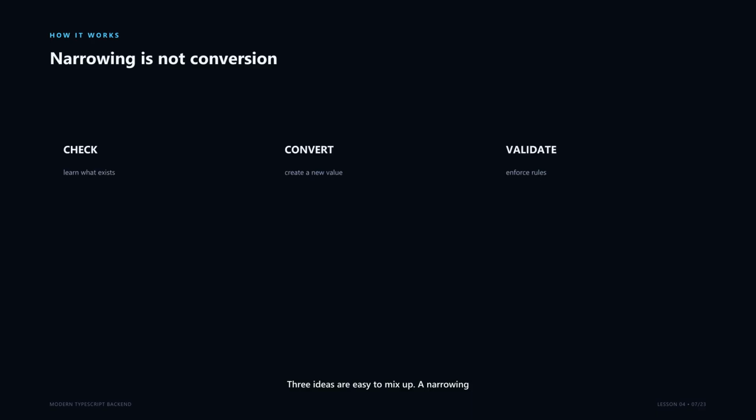Three ideas are easy to mix up. A narrowing check learns what a value already is. Conversion creates a different representation, such as Number of a text value. Validation asks whether the value satisfies rules our application cares about, such as a title having at least 3 characters. Our final parser will use narrowing and validation together. If an API sends the string 5, a typeof check can prove that it is a string, but it does not turn that string into number 5.